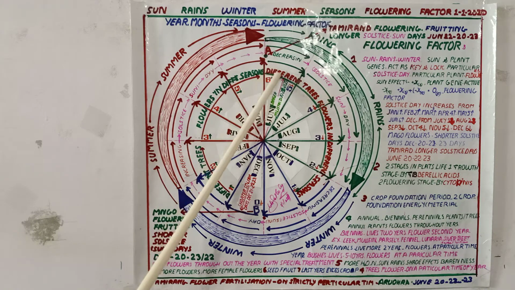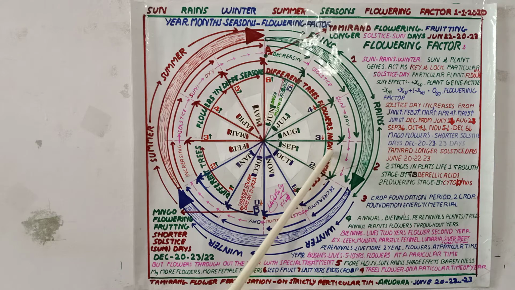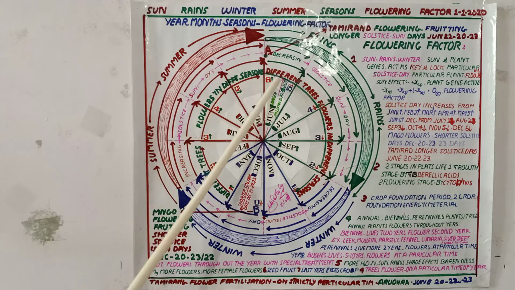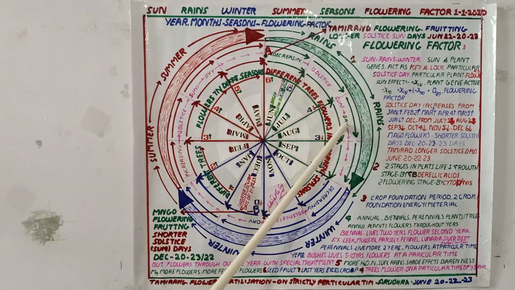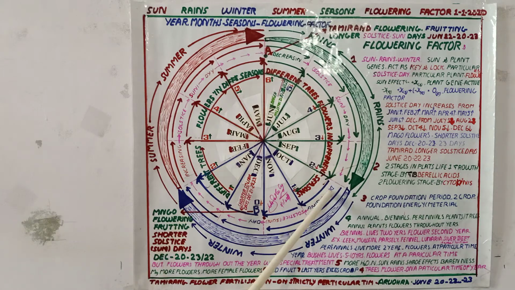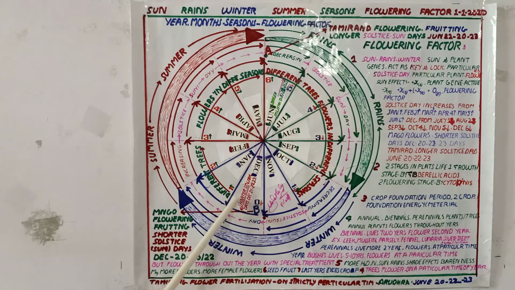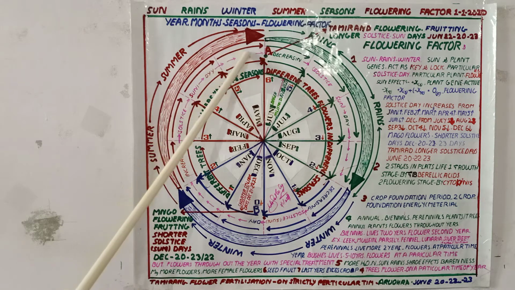This is why different trees flower in different seasons. This resembles the celestial day decreasing gradually from 21st, 22nd June to 21st, 22nd, 23rd of December. Then onwards, the length of the day, or the sun's time, increases gradually up to June 21st and 22nd.